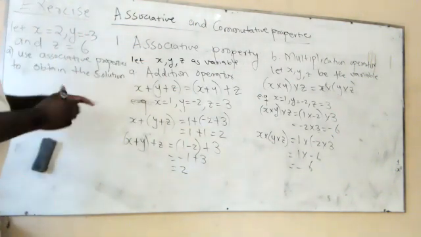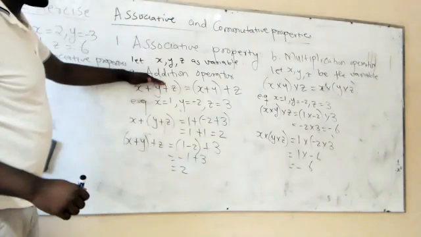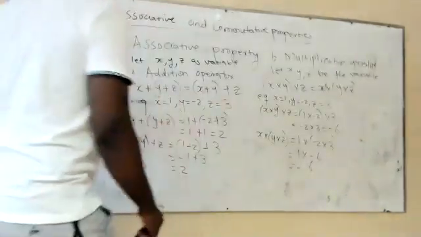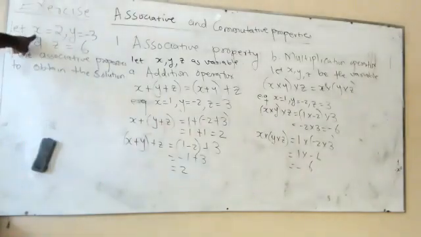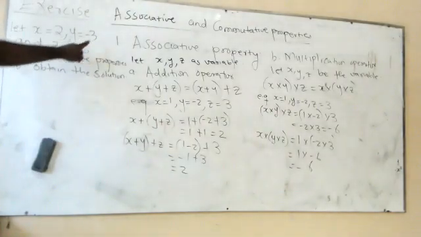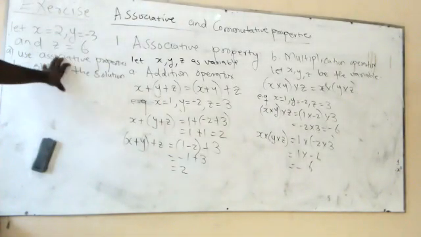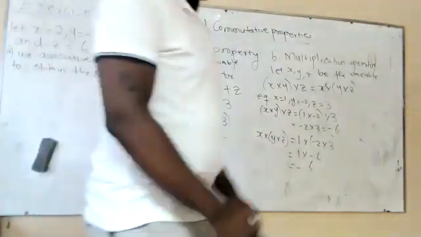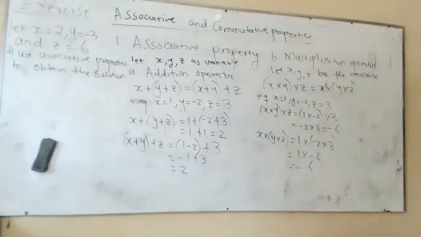Now remember, the associative property is generalizing the addition operator and multiplication operator. So quickly do this question wherein x is equal to 2, y is equal to -3, and z is equal to 6. Apply the addition operator and multiplication operator. Let me give you 2 to 3 minutes to attend to that question. So it's your time now. When you are done, send it to me on WhatsApp so that I see if you're getting it right.